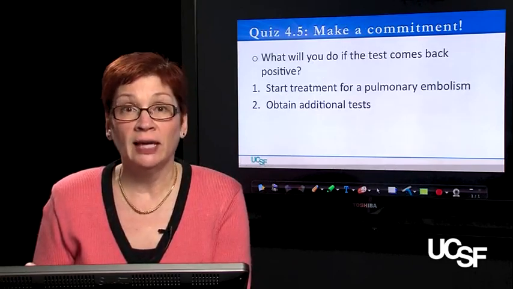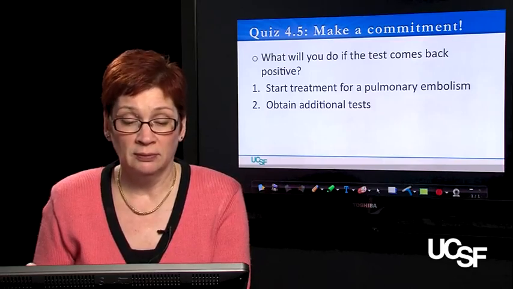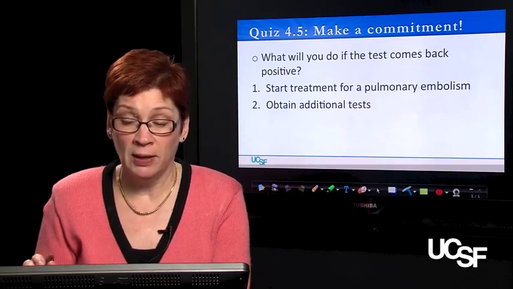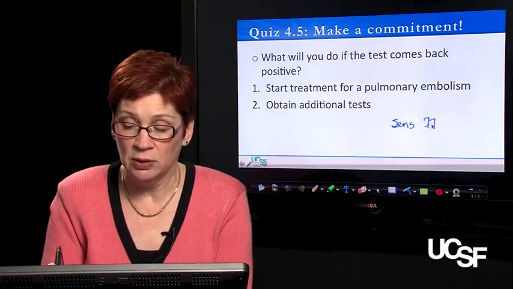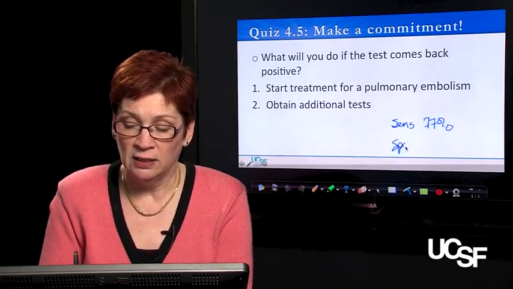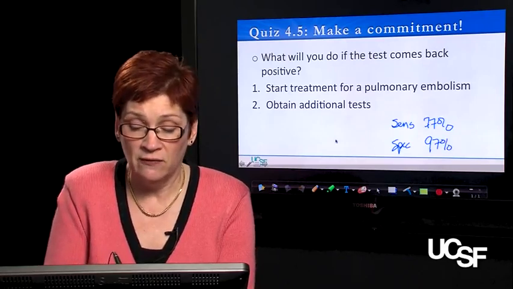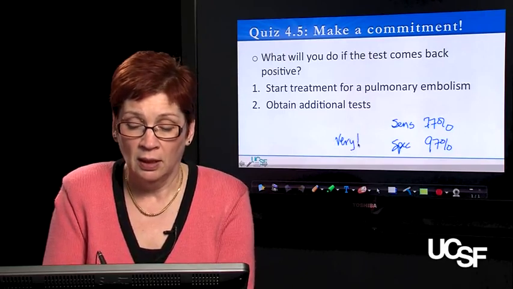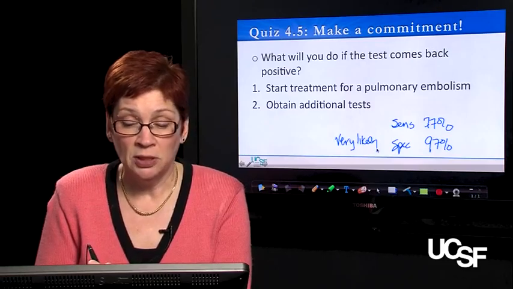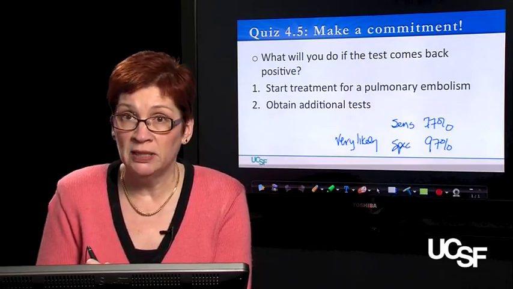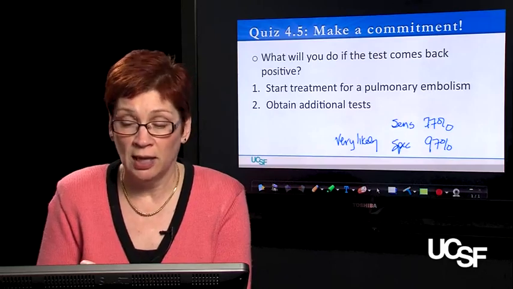So quiz 4.5, I'd like you to make a commitment. What are you going to do if the test comes back positive? And remember, as you think about that, recall the sensitivity of the test, which is 77%, and the specificity of the test, which was 97%. And you thought that Mrs. Triglione had a very high likelihood of pulmonary embolus based on her clinical history. So your options are you could start treatment for a pulmonary embolism if the test comes back, or that you might obtain additional tests because you wouldn't be certain that she had had a pulmonary embolism.